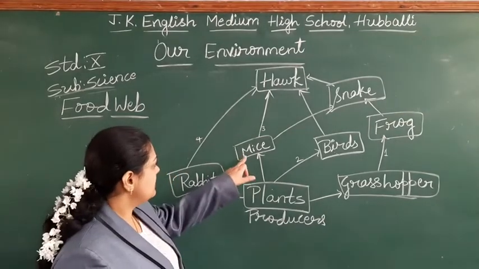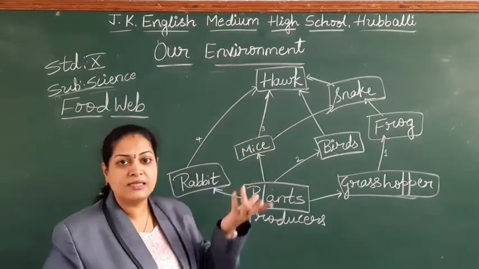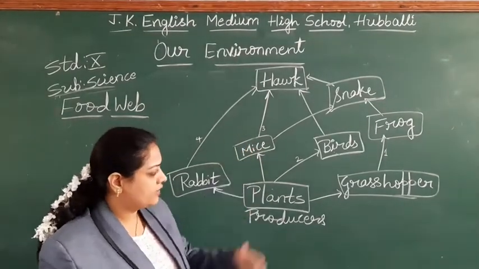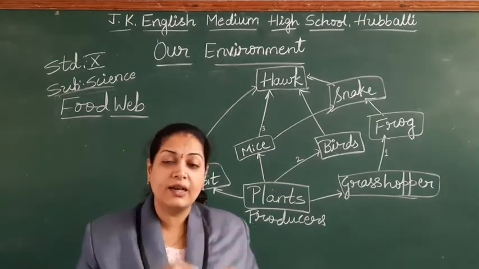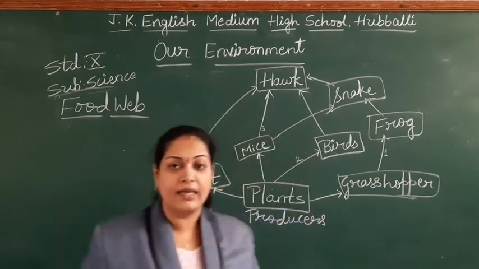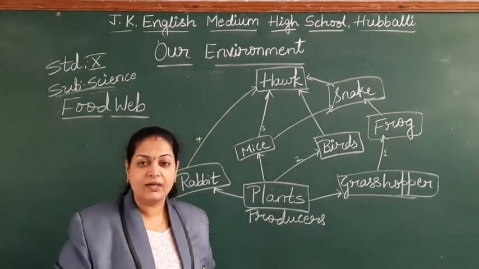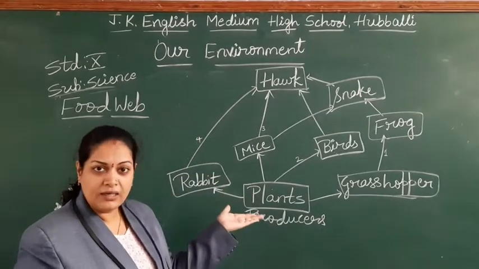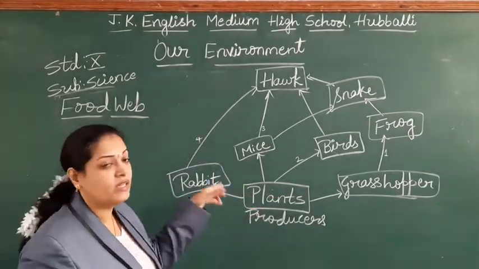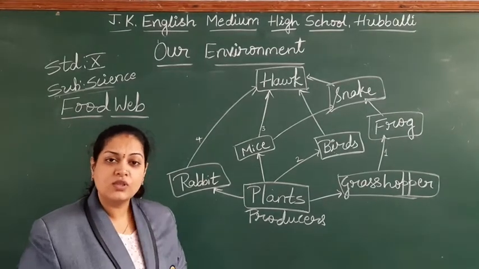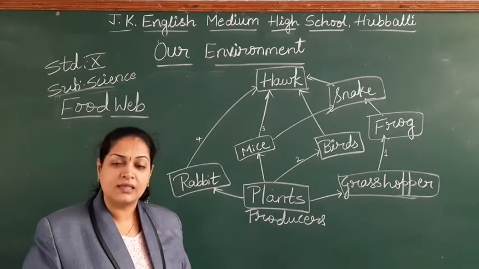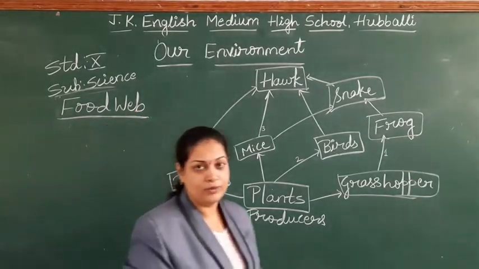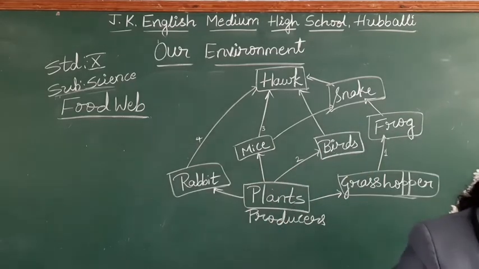But these food chains are interrelated. See, mice is eaten by the hawk, mice may be eaten by the snake also. Right? It may be, so like this, we find the interconnection of the food chain. There is an interlink. See, web means how it is interconnected with each other. Same thing, there is a transfer of energy, but the food chains are interconnected with each other. So if the food chains are interconnected with each other in the transferring of the energy, that is the concept called as food web. Hope you are understanding, students?